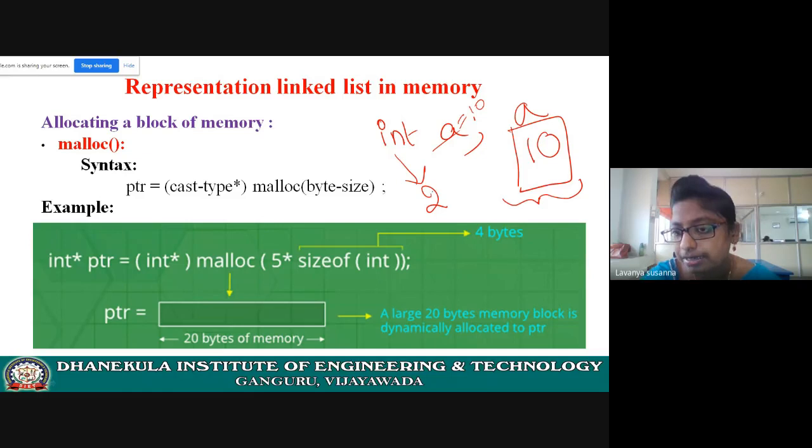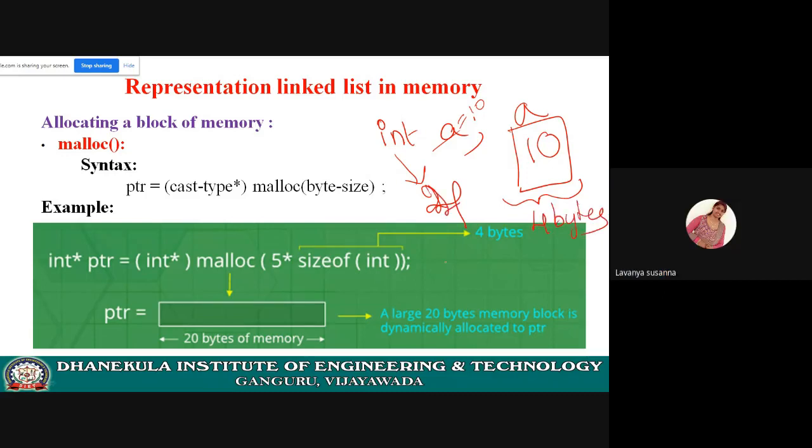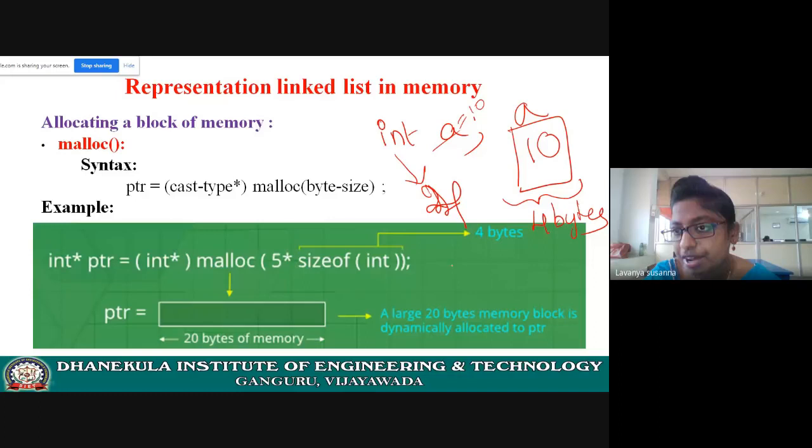For example, if you are using modern compilers, 4 bytes of memory will be allocated for variable a, which contains value 10. Here the memory for these variables will be allocated during compile time only.